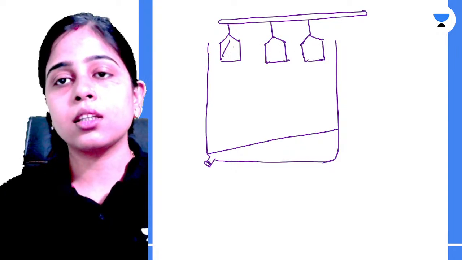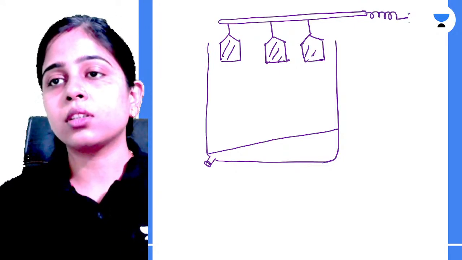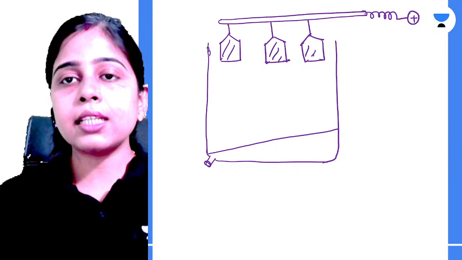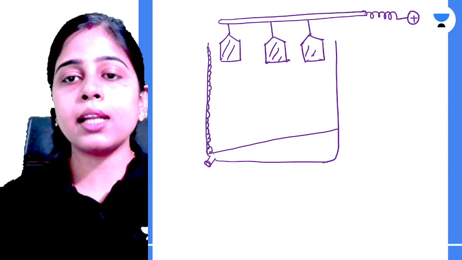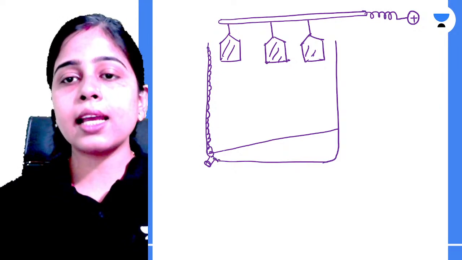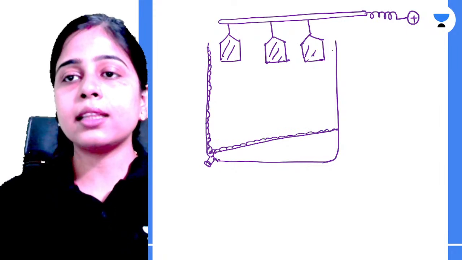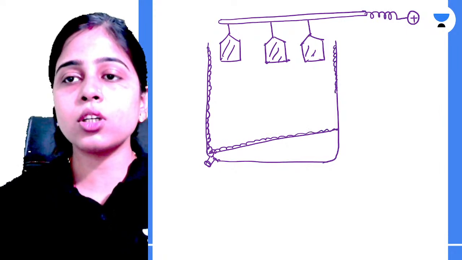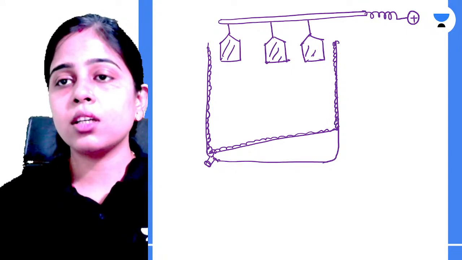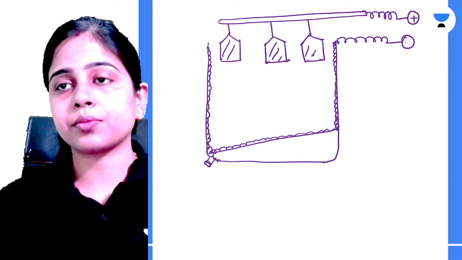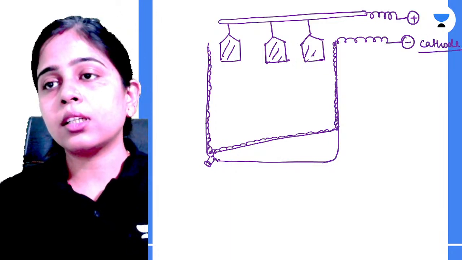You can see this is your positive part, anode, and the entire cell is fitted with the carbon lining, and this carbon lining is acting as your cathode. Clear? This is your cathode, this is your anode.